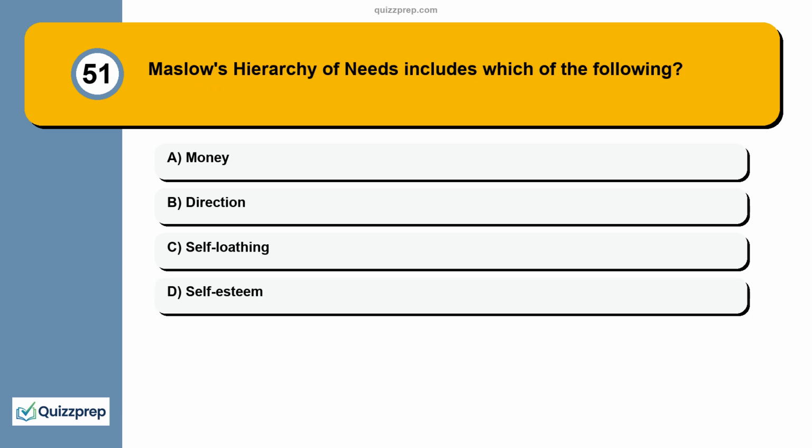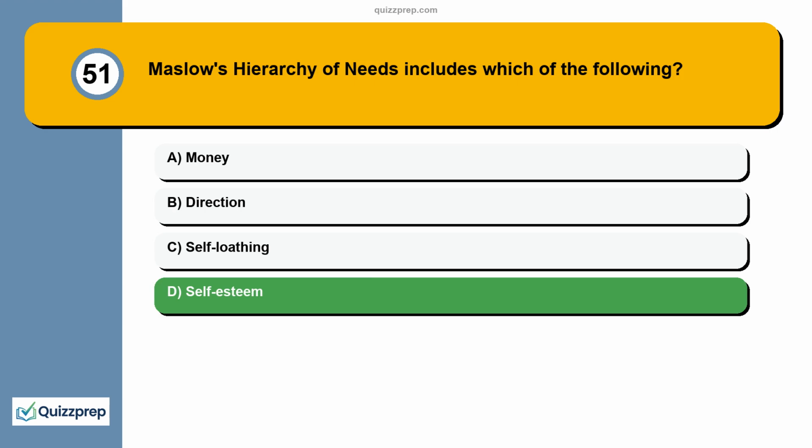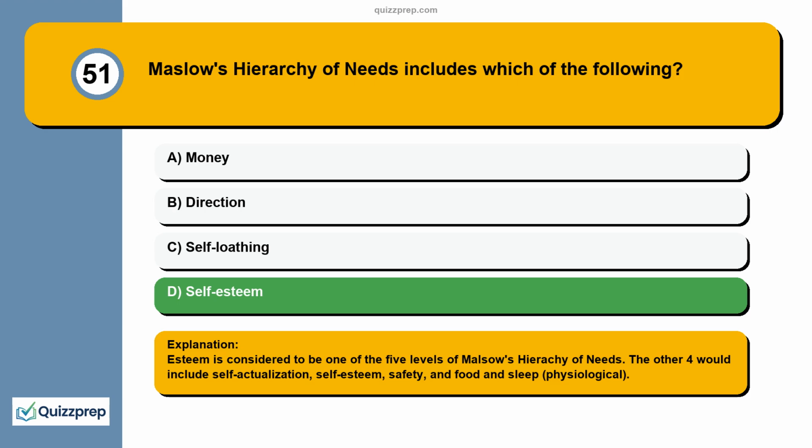Question 51. Maslow's hierarchy of needs includes which of the following? Money, direction, self-loathing, self-esteem. Esteem is considered to be one of the 5 levels of Maslow's hierarchy of needs. The other 4 would include self-actualization, love and belonging, safety, and food and sleep, physiological.